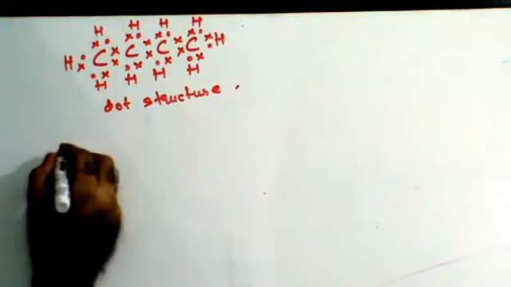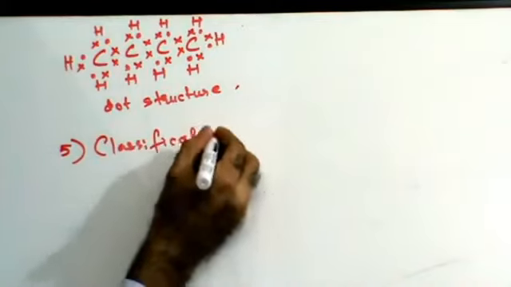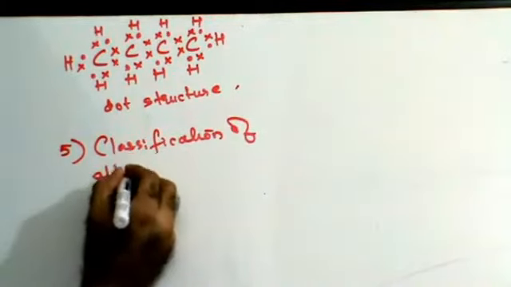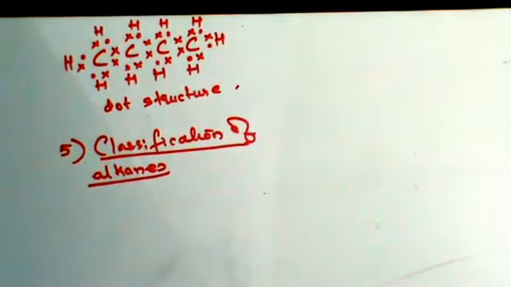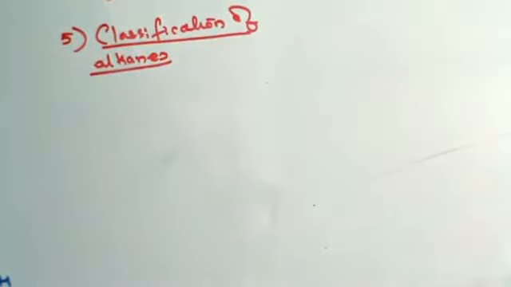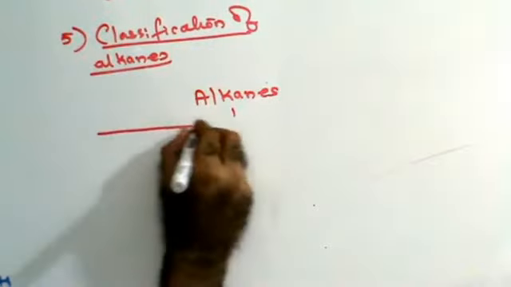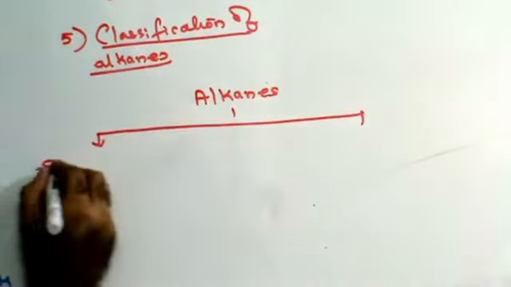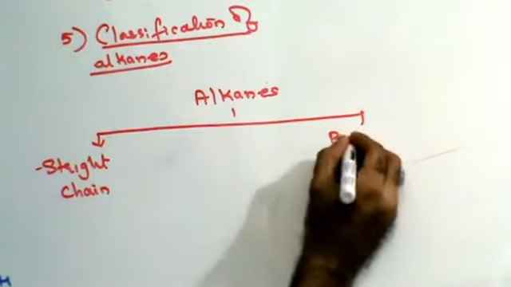Next, let us classify alkanes. When we talk about classification of alkanes, alkanes can be classified into straight chain and branched.